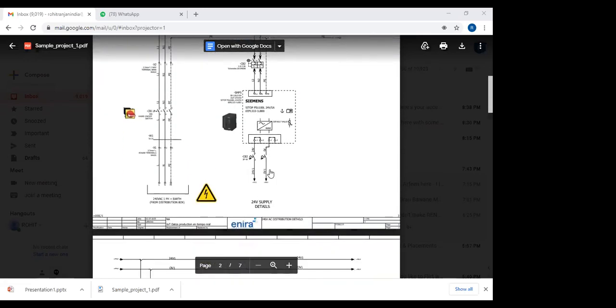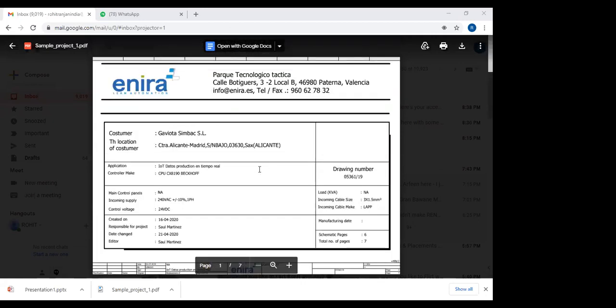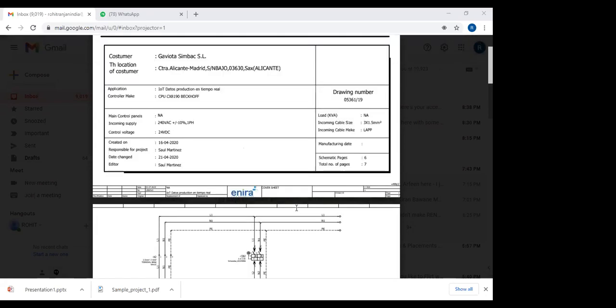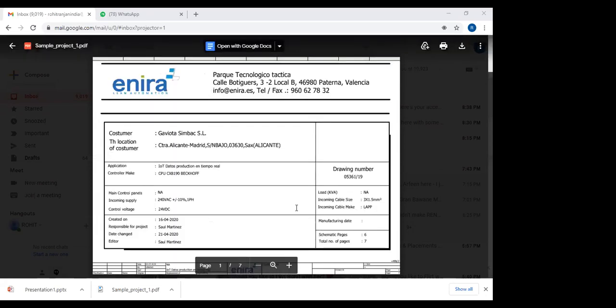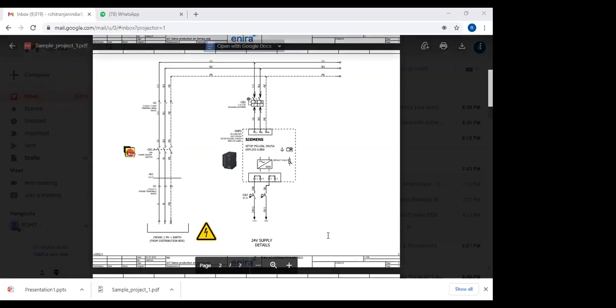Yes, the first page. Yes, correct. First one. This is this one. Yes, this one. Here you can see again we have what. Let's see what is the outcome of our. No, not this one. The second page. Second page. Second one.